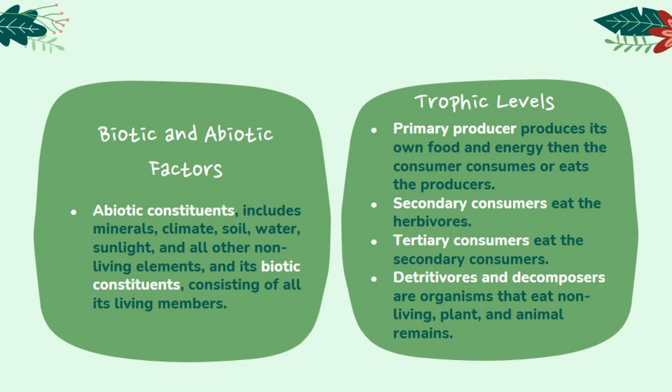These are called primary consumers or herbivores. Secondary consumers eat the herbivores, and the tertiary consumers eat the secondary consumers. The detritivores and decomposers are the final part of food chains. The detritivores are organisms that eat non-living plant and animal remains. For example, scavengers such as vultures that eat dead animals.